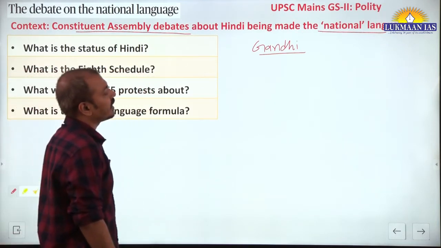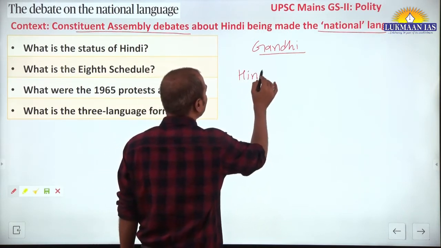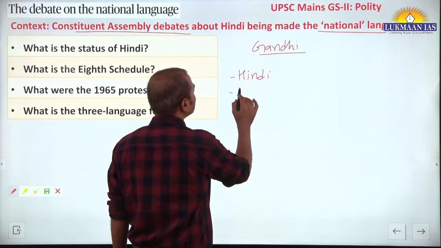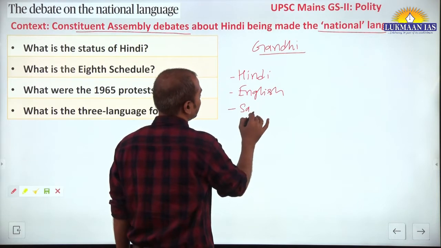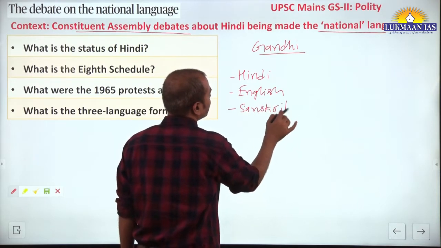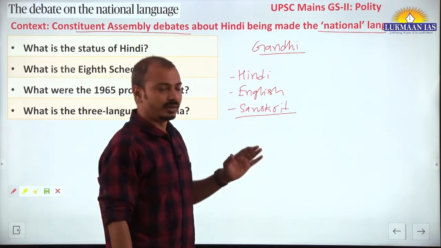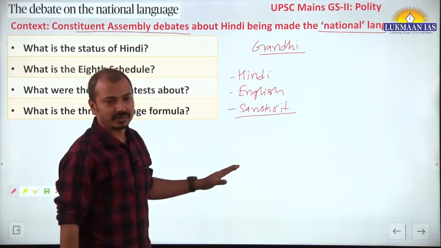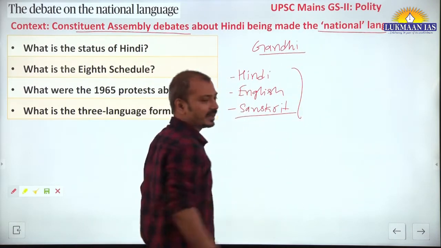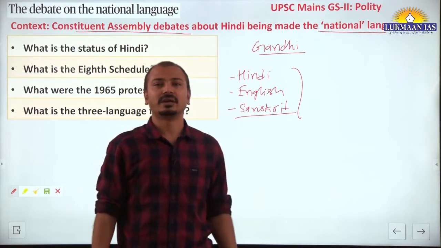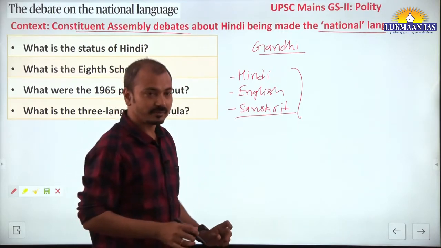But the members of the Constituent Assembly were divided. Some said that Hindi should be declared the national language, some said that English should be there, some said that Sanskrit should be the national language. And after detailed debate in the Constituent Assembly, it was felt that no language should be declared the national language, because otherwise it will create some kind of majority minority divide.